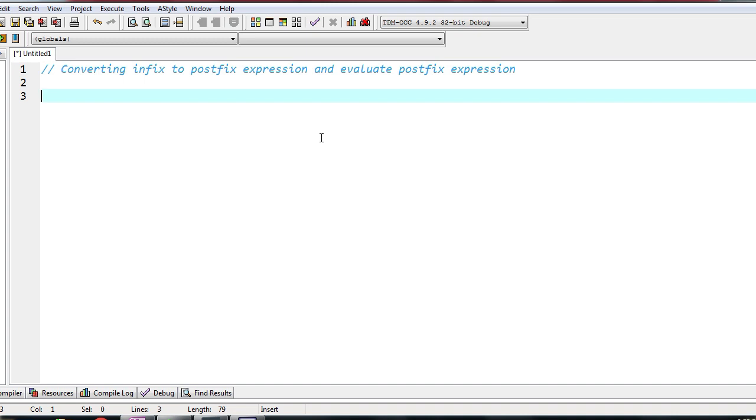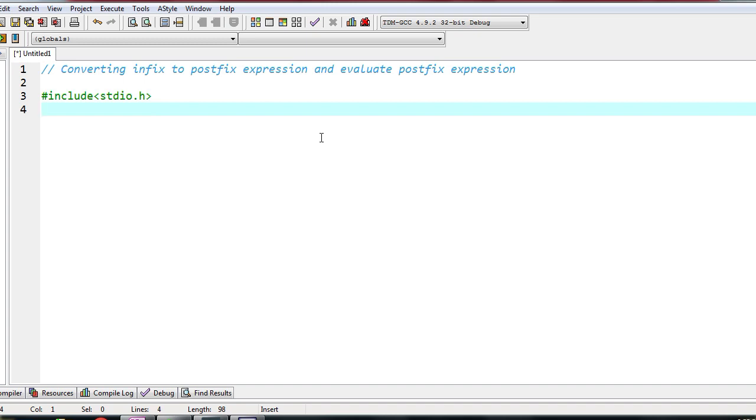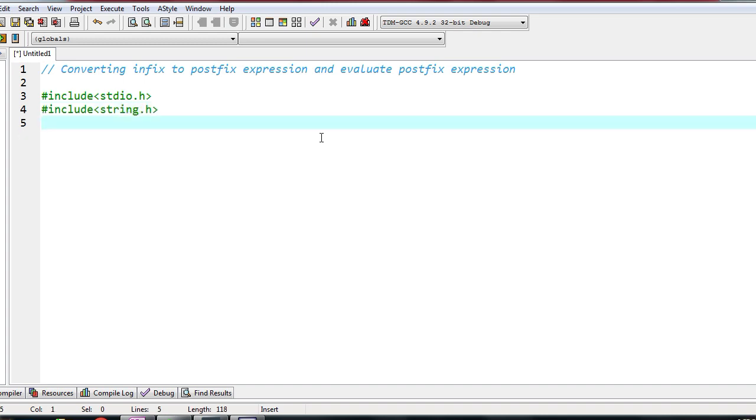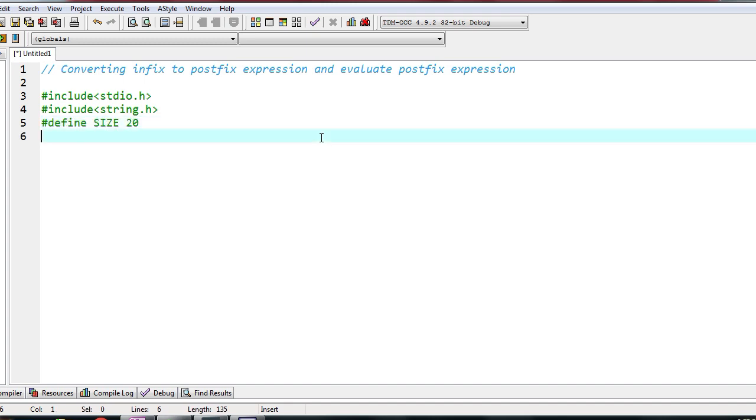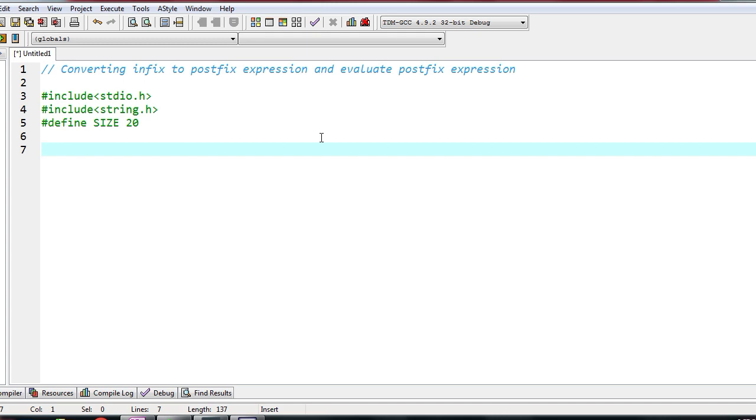Okay, so now we will first include the header files that we require. stdio.h is a header file. Then we need the string.h header file, because the expressions are going to be strings. Next we will define the constant SIZE. I'll give this as 20. Now we will declare all the variables that I need.